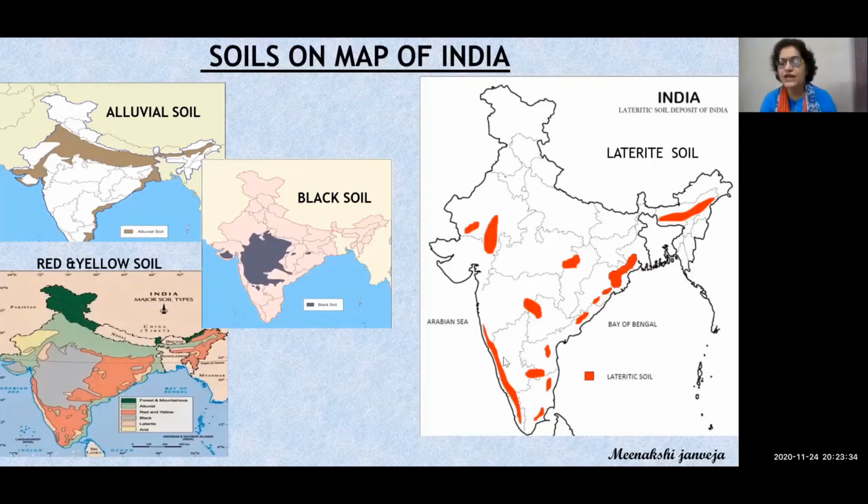So these all 3 soils we are already done, and today we have done the areas of laterite soil. These are the high rainfall and high temperature areas of Western Ghats, Assam and small patches in Orissa and Madhya Pradesh too. And in some parts of Tamil Nadu too, laterite soil areas are found.